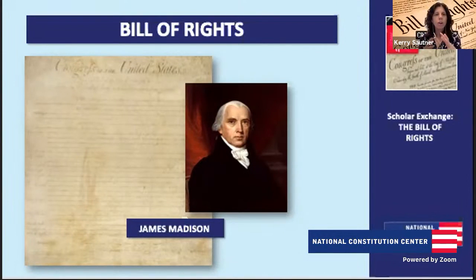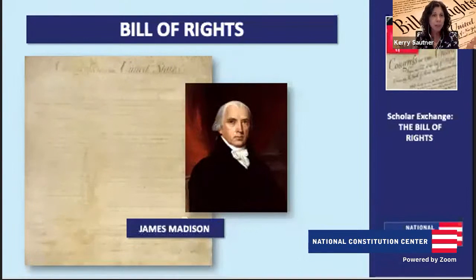Fascinating. Okay, so Madison finally comes around and says, okay, we're going to do a Bill of Rights. Is it because the Constitution's not going to be ratified without it? What are some of the underlying reasons that Madison comes to the table and says, you know what, I'm going to get on board? He's considered the father of the Bill of Rights, even though we know there's a lot that he takes from Virginia. But why does he get behind it? And then I want to walk through all those amendments and see what's in the Bill of Rights.